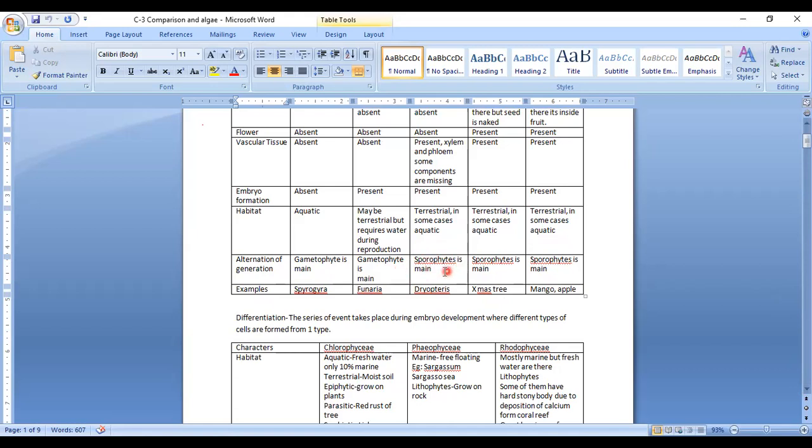Sporophyte main means that in the life cycle predominantly the sporophyte will be present, and the gametophyte is a diminished structure which will depend on the sporophyte.